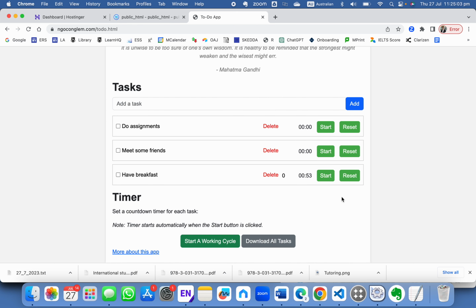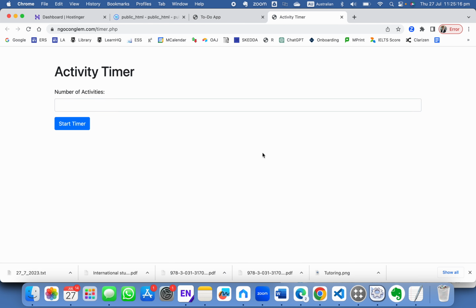Recently I added a feature which I think is super useful. It's called start a working cycle. If you click on that, it will lead you to another page, and no worry, this is just another page.